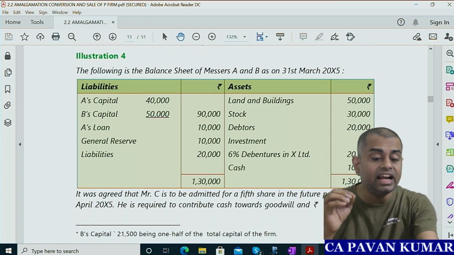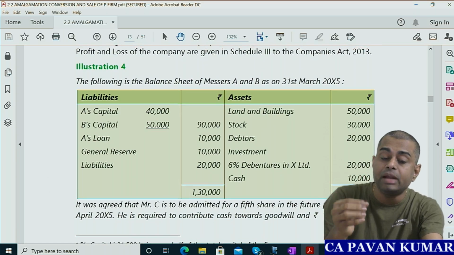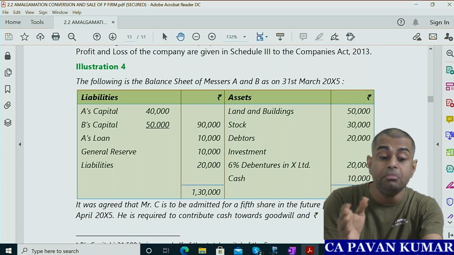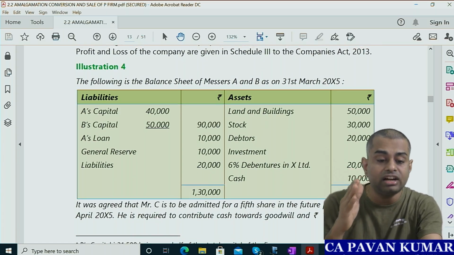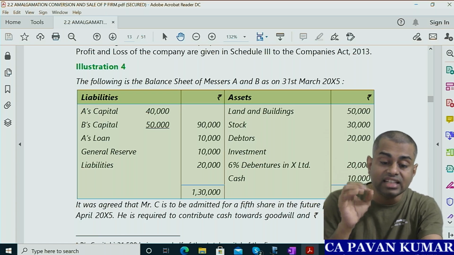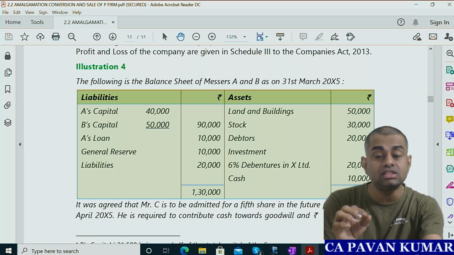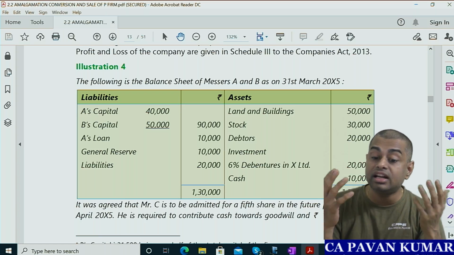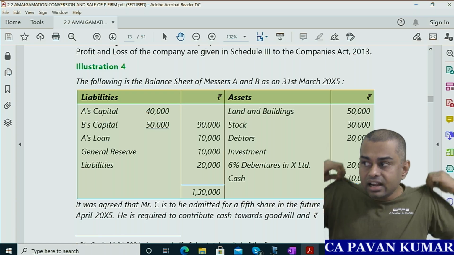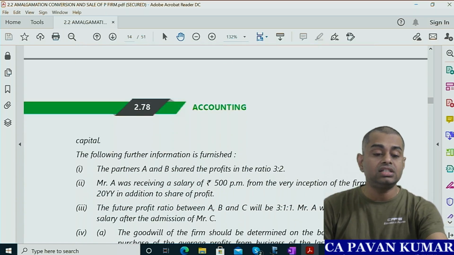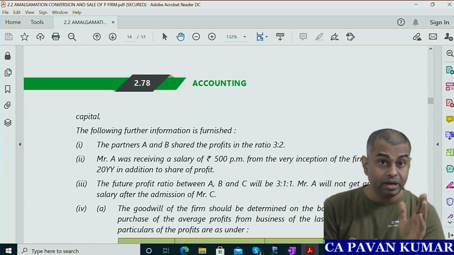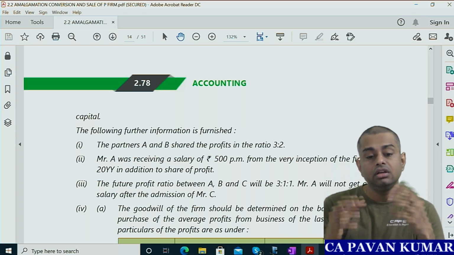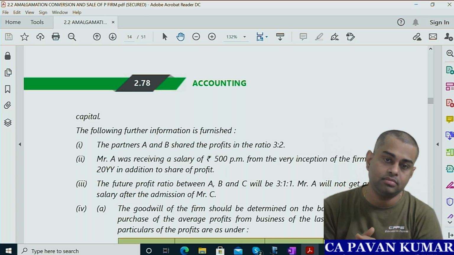It was agreed that Mr. C is to be admitted for 1/5 share in the future profits from 1st April 2015. He is required to contribute cash towards goodwill, underline, towards goodwill. How much? Not given. We need to calculate. And 10,000 rupees towards capital. So he will bring 10,000 capital. That is given in the question. That I know. Goodwill how much? Not given. You calculate.